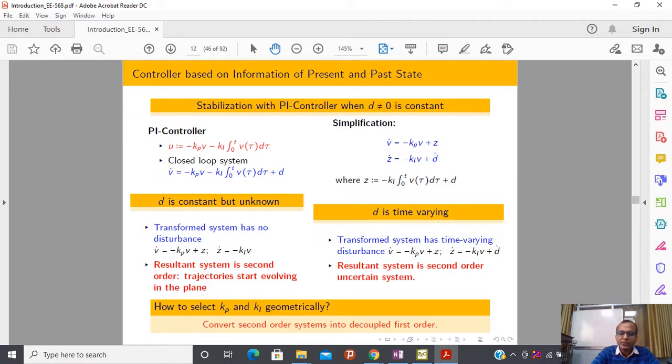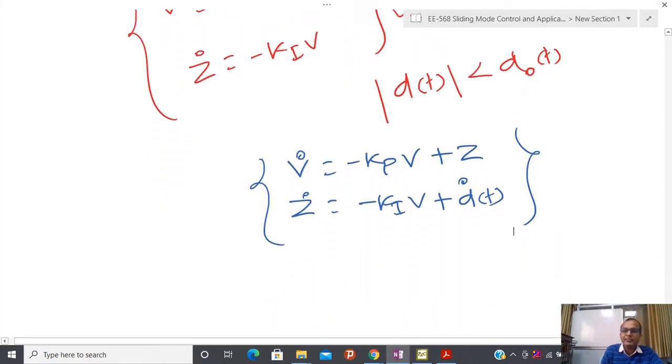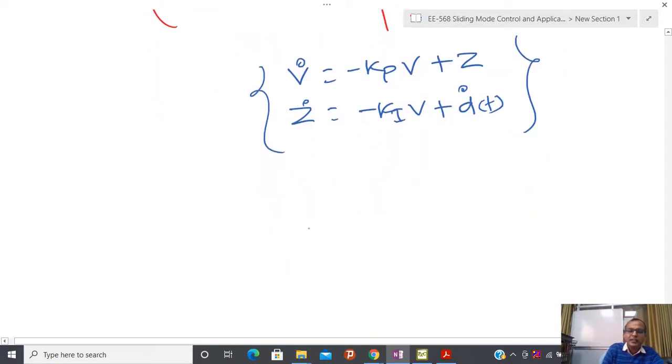Now try to see, if I have a first order system, what is the beauty of a first order system? I have already told you that if I have a first order system, then I have no problem because I am moving along one line only. So I have two directions, either forward or backward, or I am going to stay here. So I have just three possible choices.